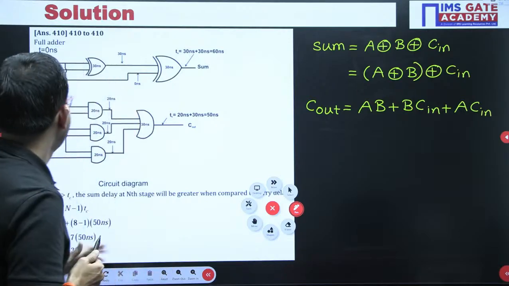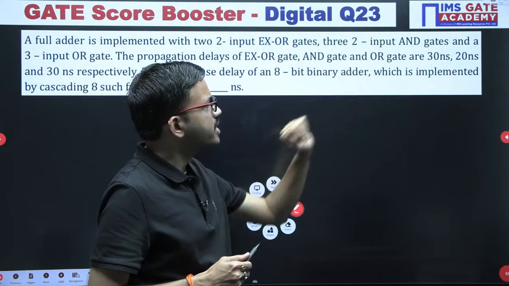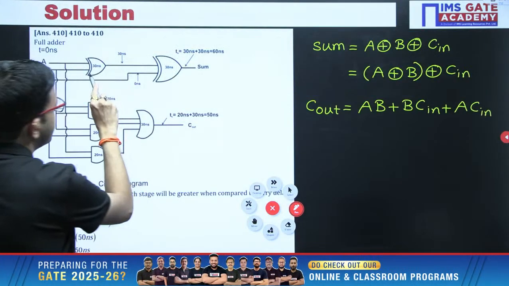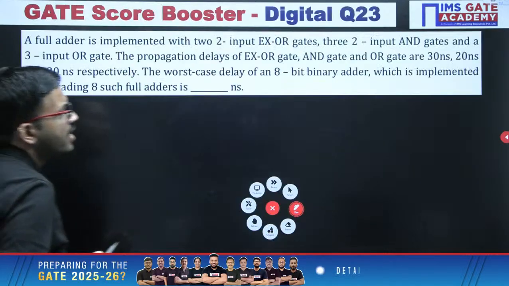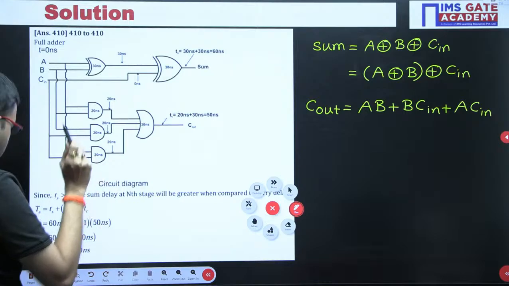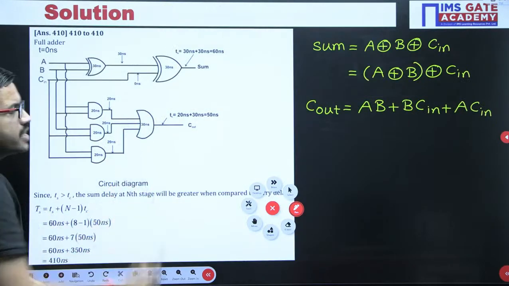In this question, they have mentioned that the XOR gate delay is 30 nanoseconds. First, let us focus on XOR: 30 nanoseconds. Then AND gate delay is 20 nanoseconds. And then OR gate delay is 30 nanoseconds.